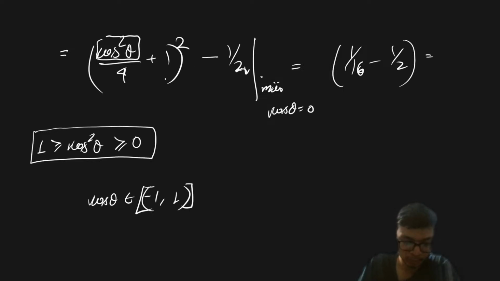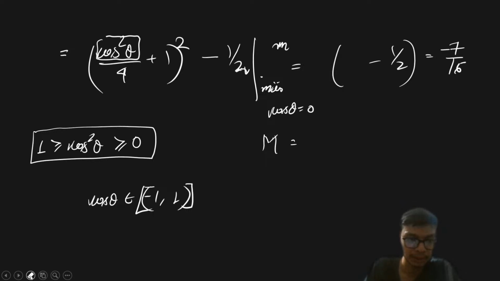All right. So I hope I'm doing it correct. So from here I'll get the minimum value as minus of 7 by 16, right? Minus of 7 by 16, right? And this is going to be small m, or minima, and the maximum is when cos theta is equal to 1, so that will be 1 minus 1 by 2, sorry.